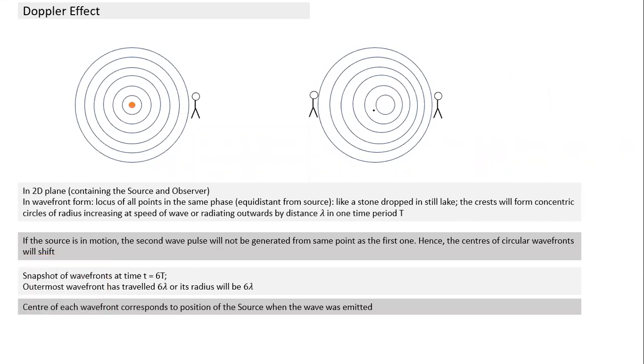So if the source is in motion, wavefronts will look like this. And we notice the wavefronts are bunched closer here. Wavelengths become smaller. Here wavelengths become larger. All are traveling at the speed of sound. So frequency observed here will be more. Frequency observed here will be less. Okay. So that's the theory part of Doppler. I'll stop here in terms of explanation.